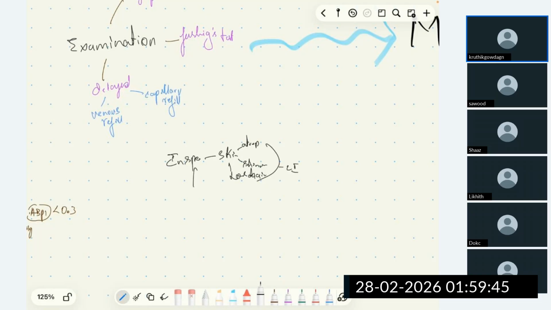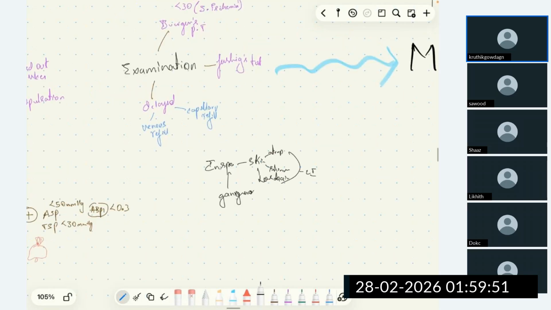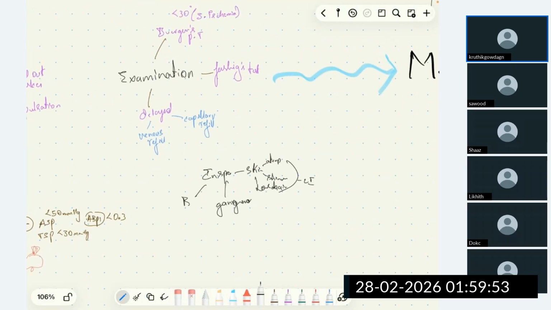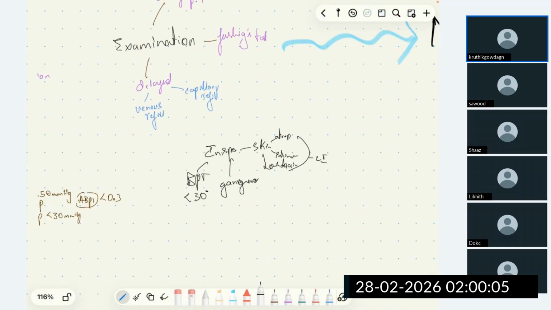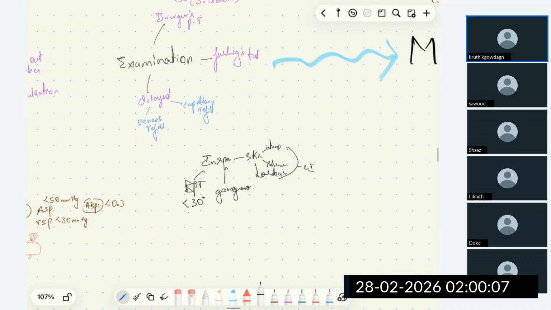And we can also see gangrenous tissue on inspection. When we perform Buerger's postural test, if the angle is less than 30 degrees, it is considered severe ischemia.